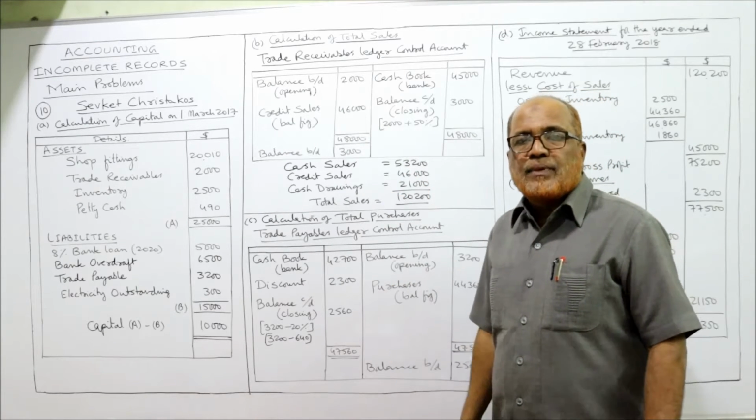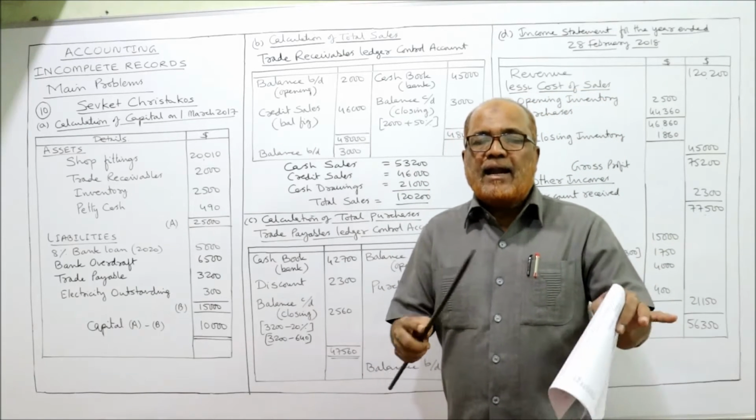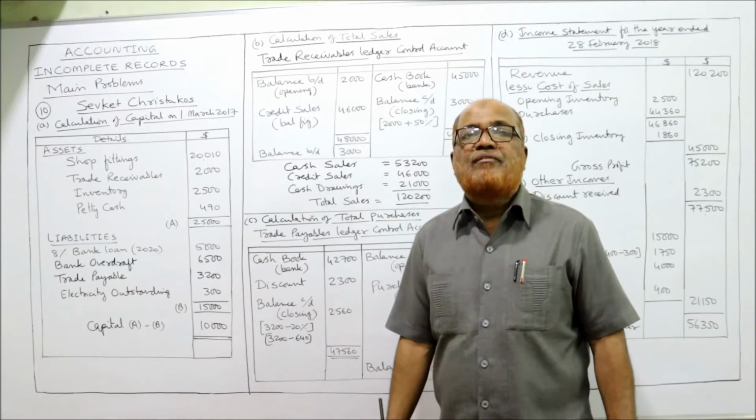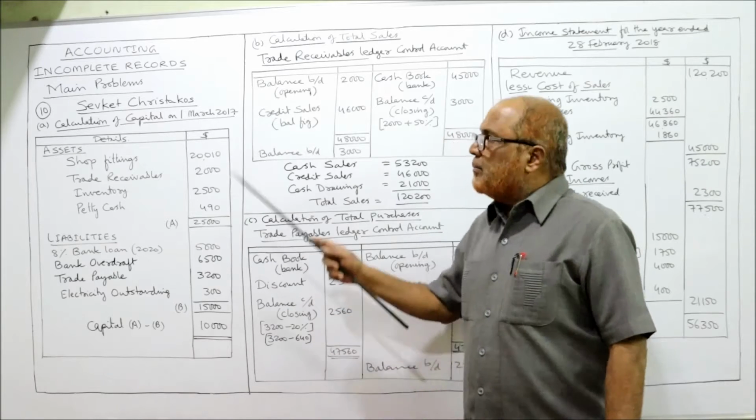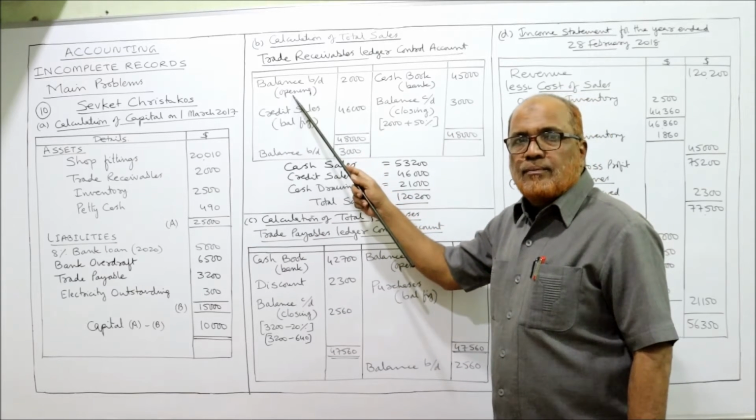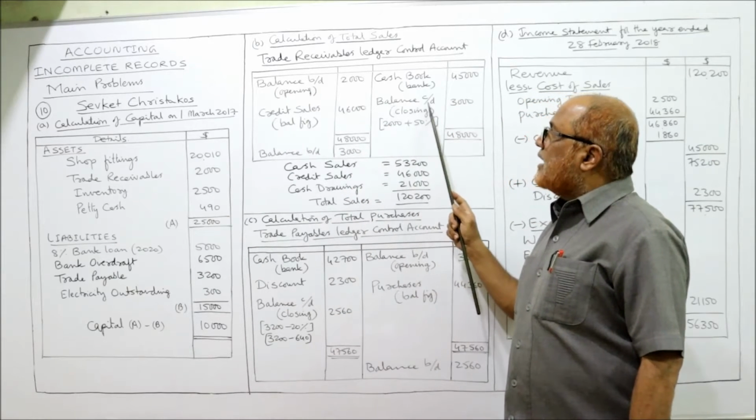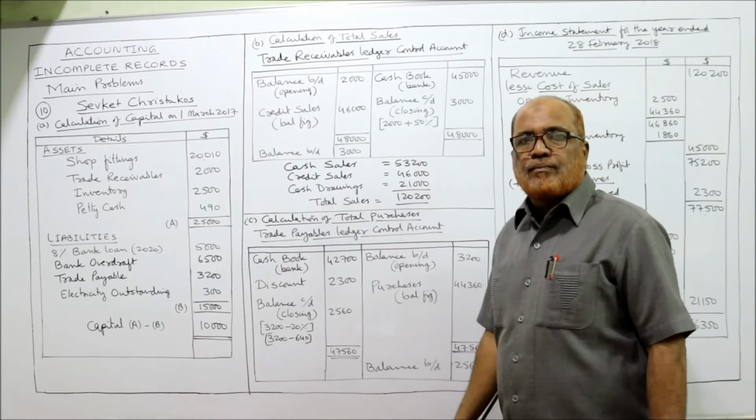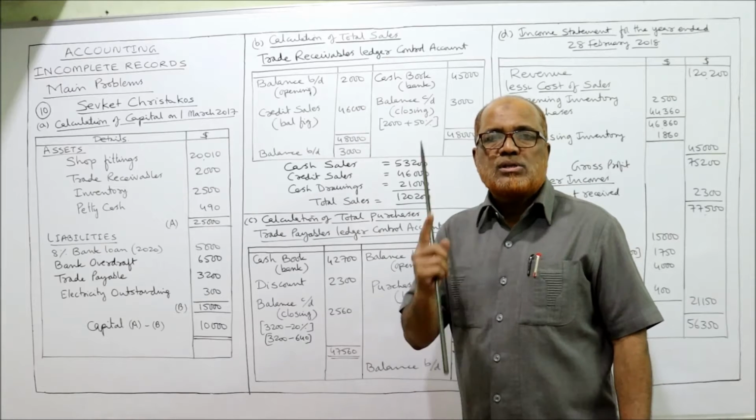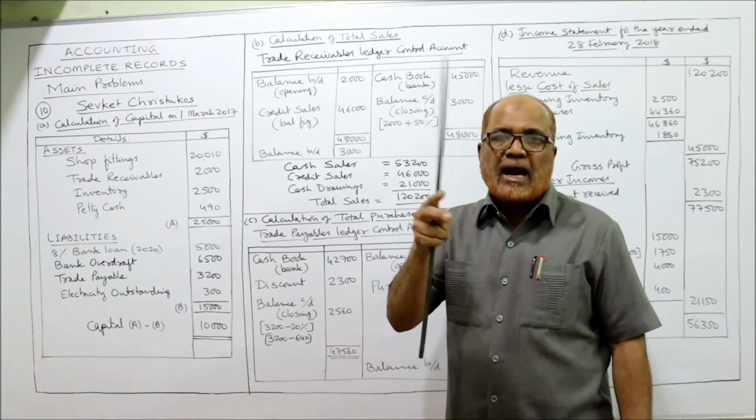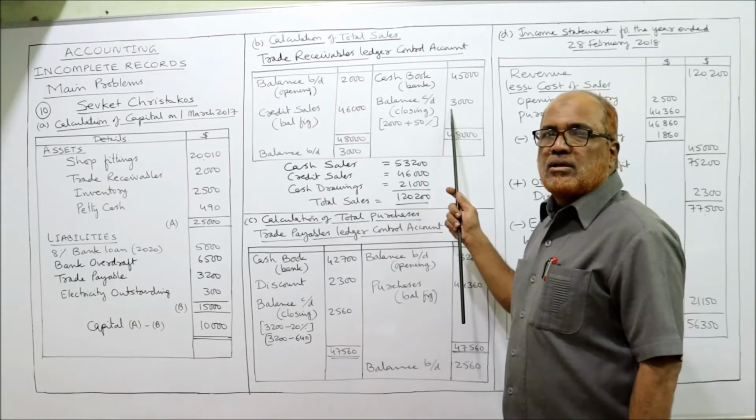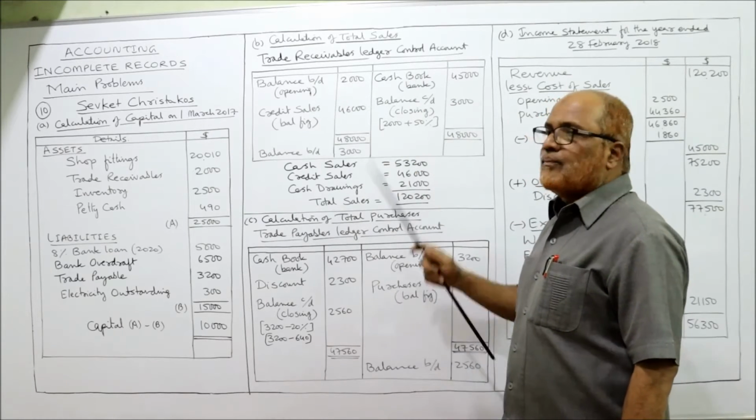Similarly, closing. It is given in the problem that at the end of the year, trade receivables had increased by 50%. Opening balance is taken on the debit side, so on the credit side balance carried down, closing balance. 2,000 plus 50%. 50% of 2,000 is 1,000. So add up, 2,000 plus 1,000 is 3,000. This 2,000 is opening, 3,000 closing.